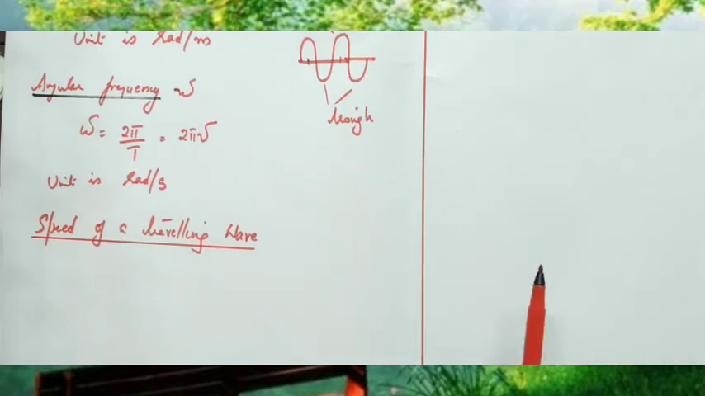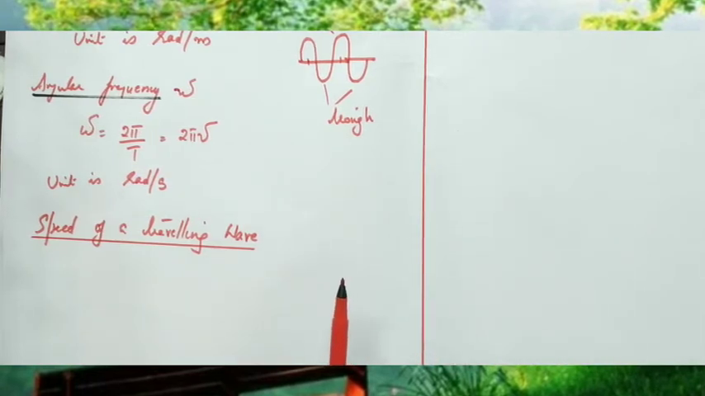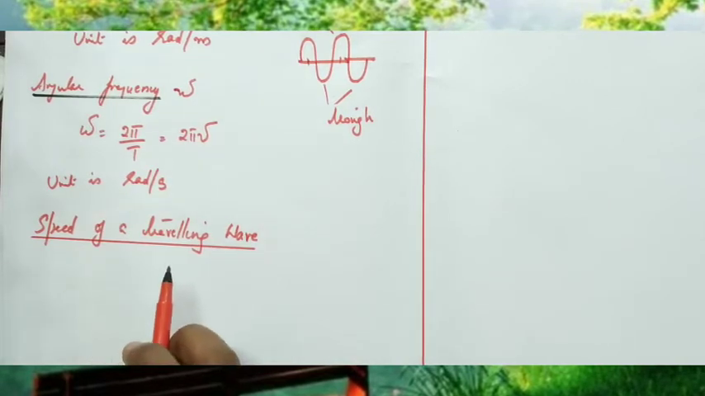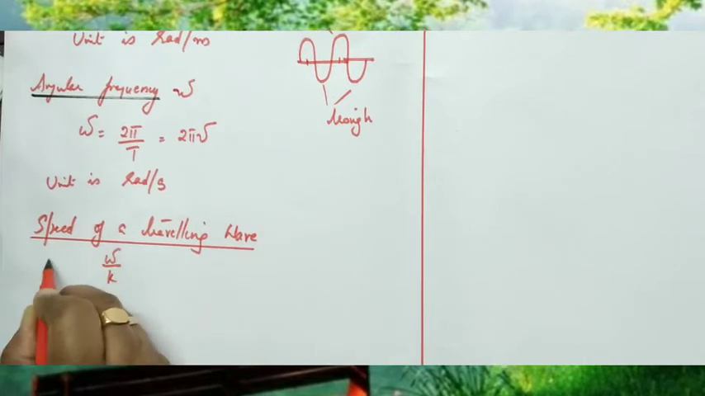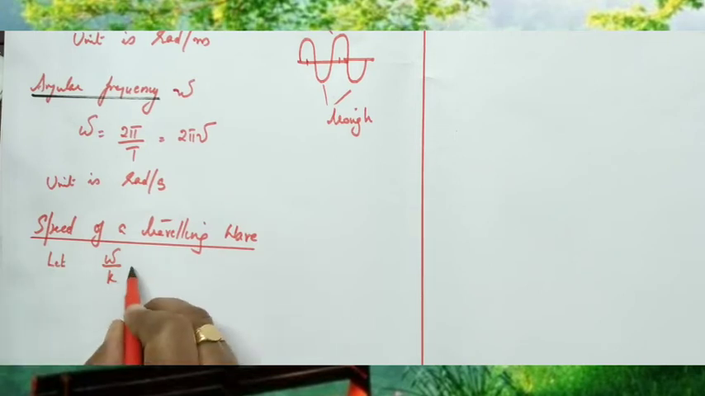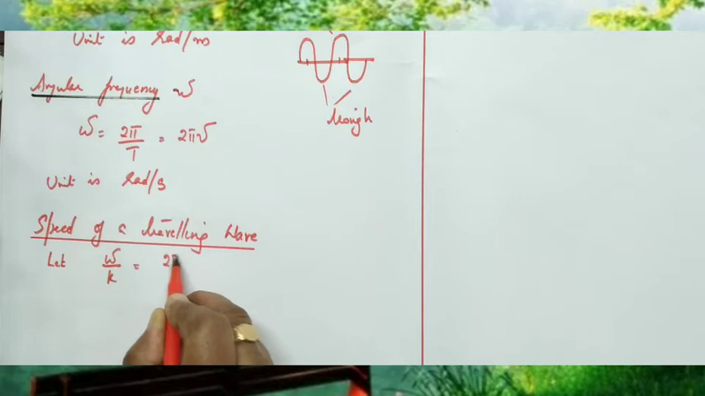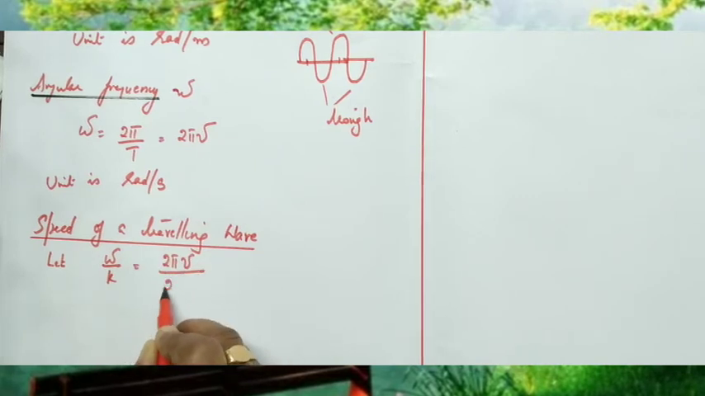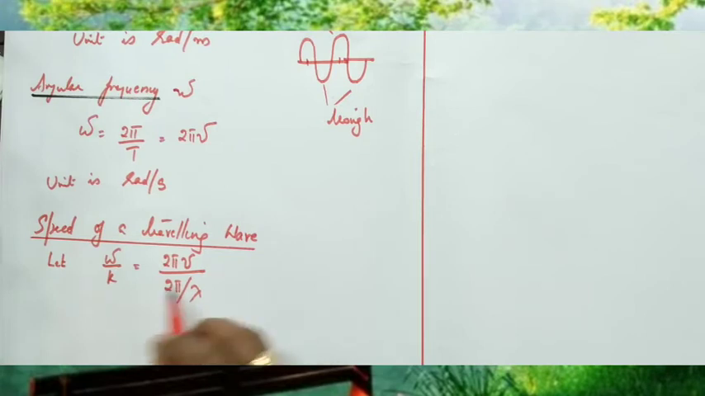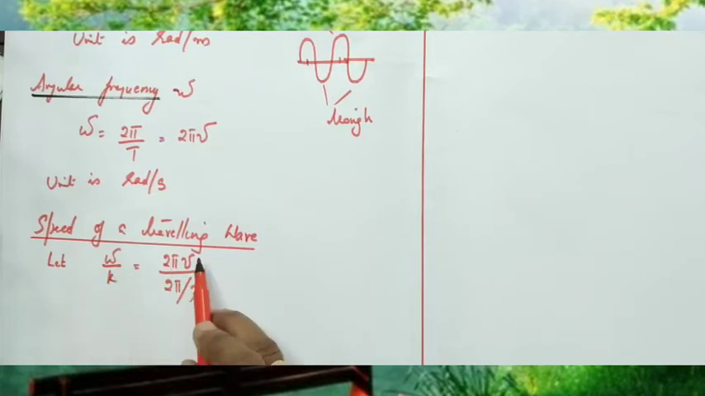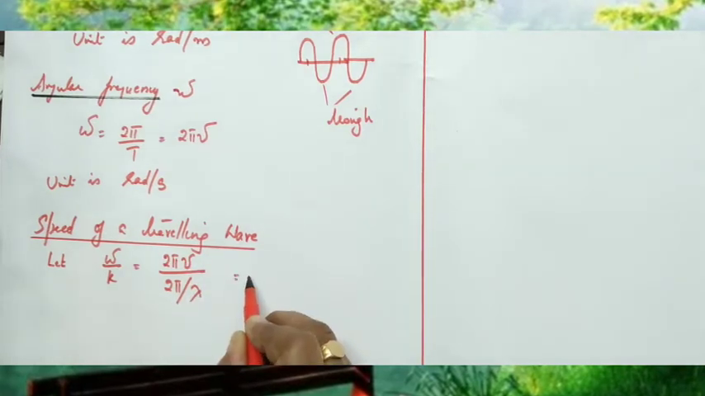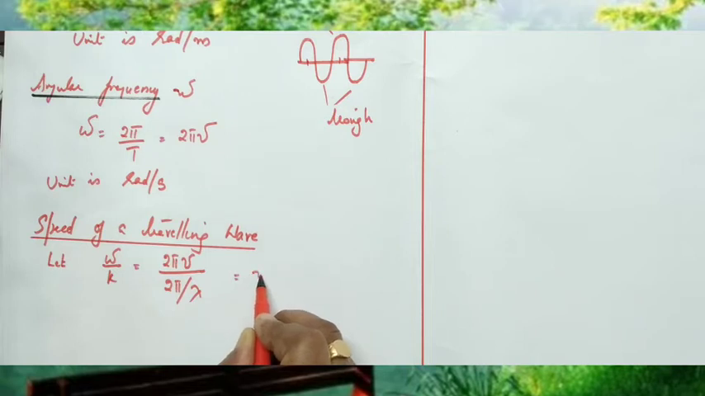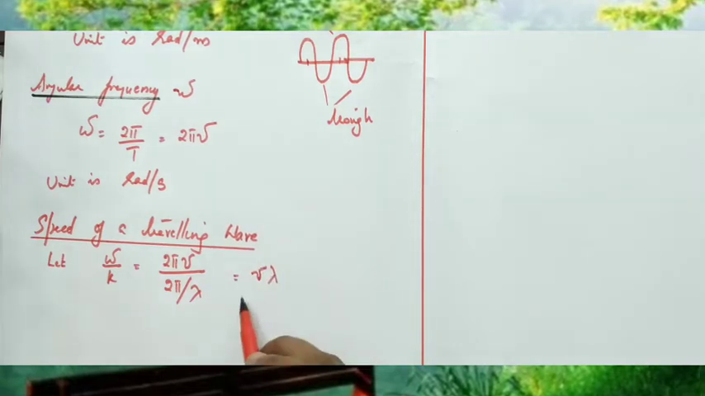We know a travelling wave travels from one point to another, isn't it? So a travelling wave has some velocity. What is the velocity, or the speed, of a travelling wave? If you take omega divided by k, what is omega? Omega is equal to 2 pi nu, and k is 2 pi divided by lambda. So omega by k, the 2 pi cancel, and it can be written as nu lambda, isn't it? What is this nu lambda?